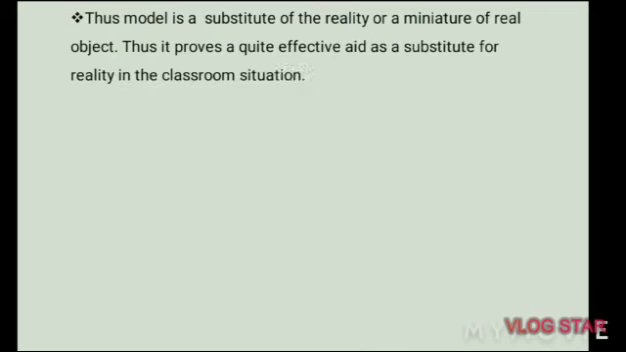It proves a quite effective aid as a substitute for reality in the classroom situation. So model can be used in place of real object. It is the miniature and substitute of the real one. Therefore, the teacher can use model as an effective aid for making the teaching learning process more effective. For example, while teaching about the history of Taj Mahal, in order to give the learner a concrete idea about the content, the teacher can present a model of Taj Mahal before the children while teaching, because it is not always possible on the part of the teacher to visit the real Taj Mahal. So in such situation, model acts as an effective TLM.